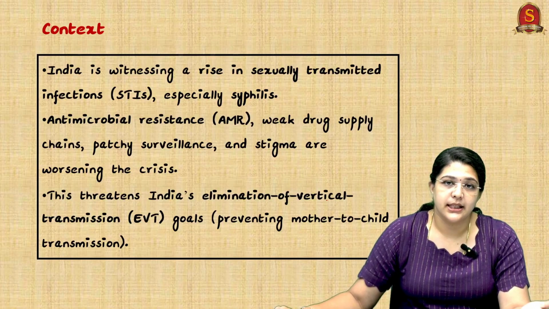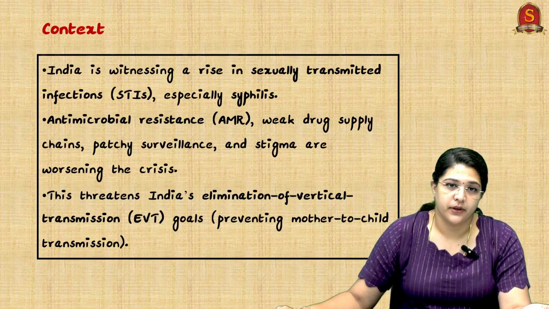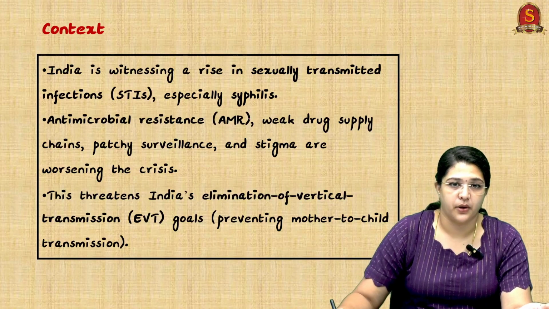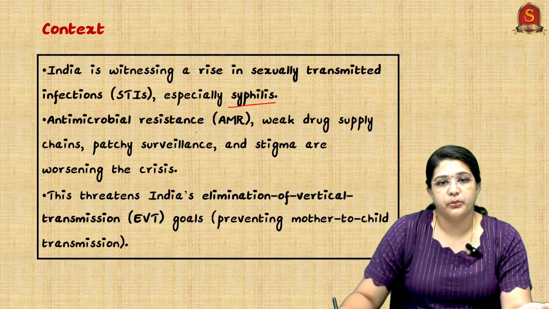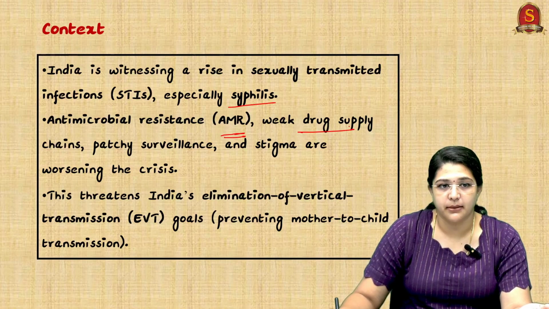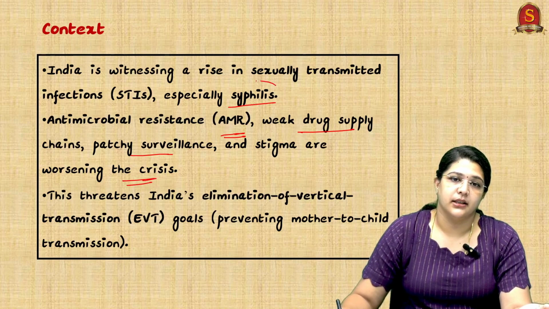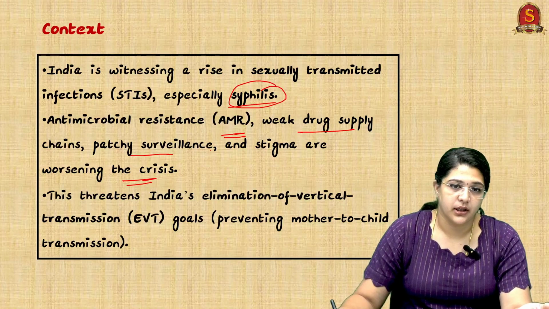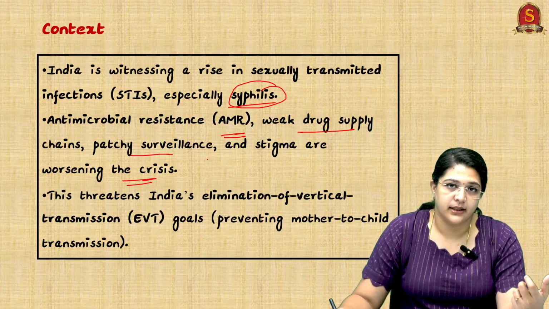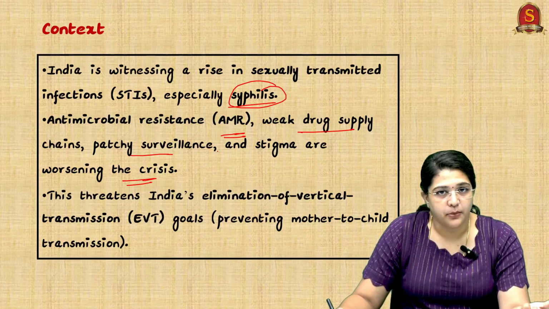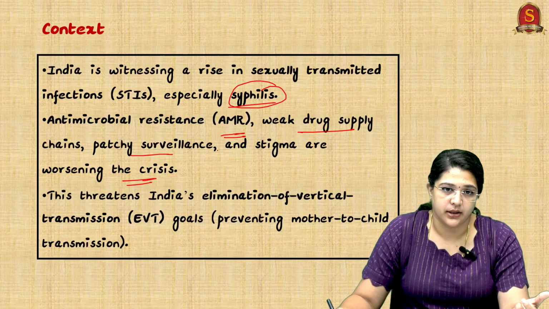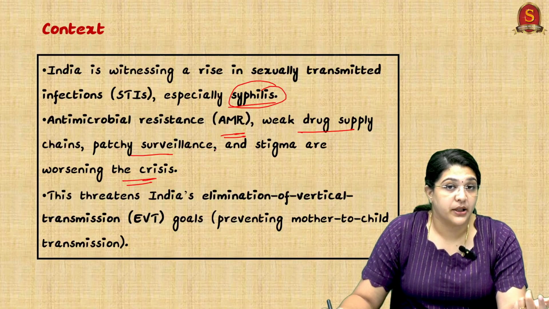So India is witnessing a rise in sexually transmitted infections, specifically syphilis we are talking about, because antimicrobial resistance, weak drug supply chains, patchy surveillance and stigma are worsening the crisis. Because when it is a sexually transmitted infection, the number of cases reported is very low, because in India it's a taboo. Discussion about that is a taboo in our country. So this leads to major issues.